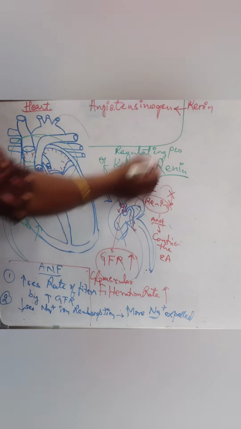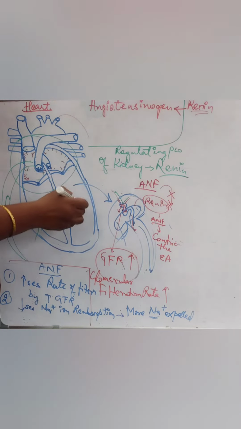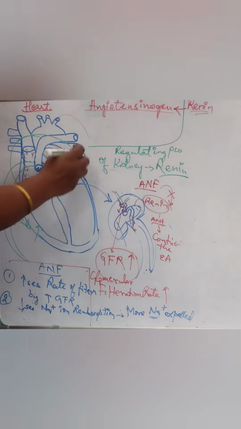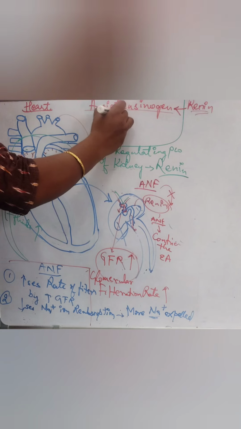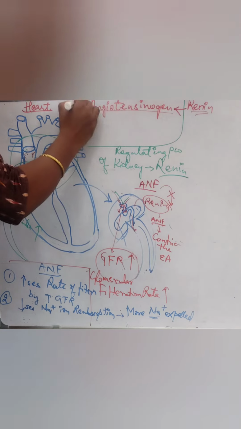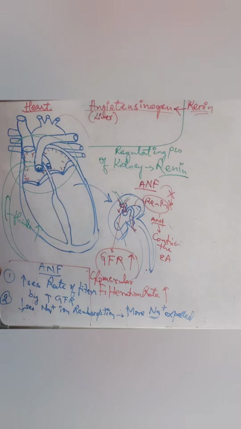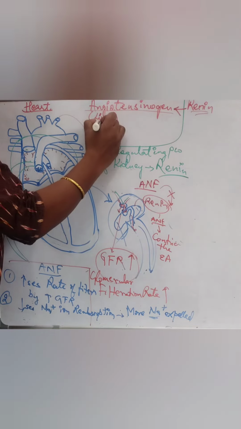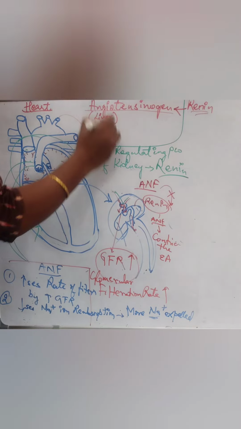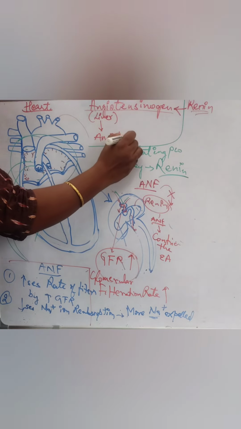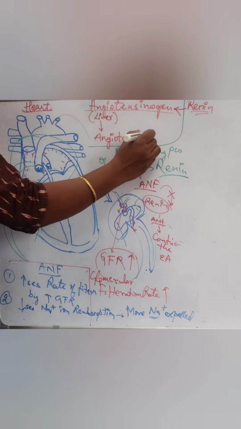The function of renin is to act on angiotensinogen, which is synthesized in the liver. Angiotensinogen will form angiotensin 1.